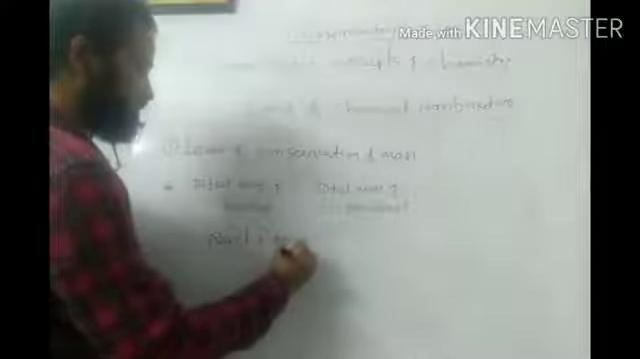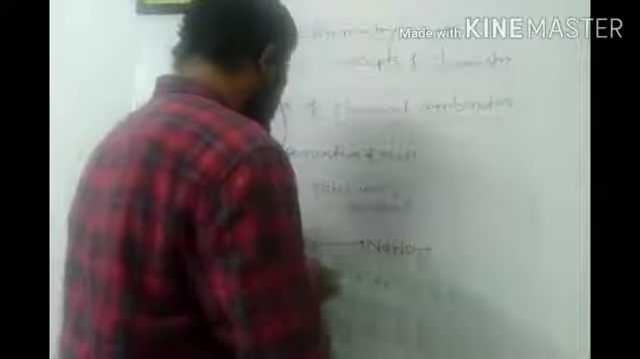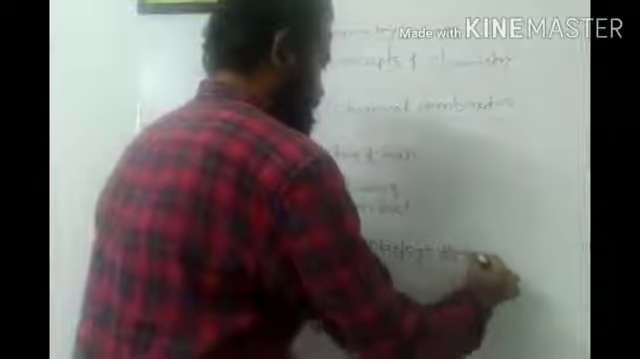Let us take the example of NaCl and AgNO3. Sodium chloride will mix with silver nitrate. What will I get? I will get NaNO3, that is sodium nitrate, plus AgCl, silver chloride. So this is a practical example.